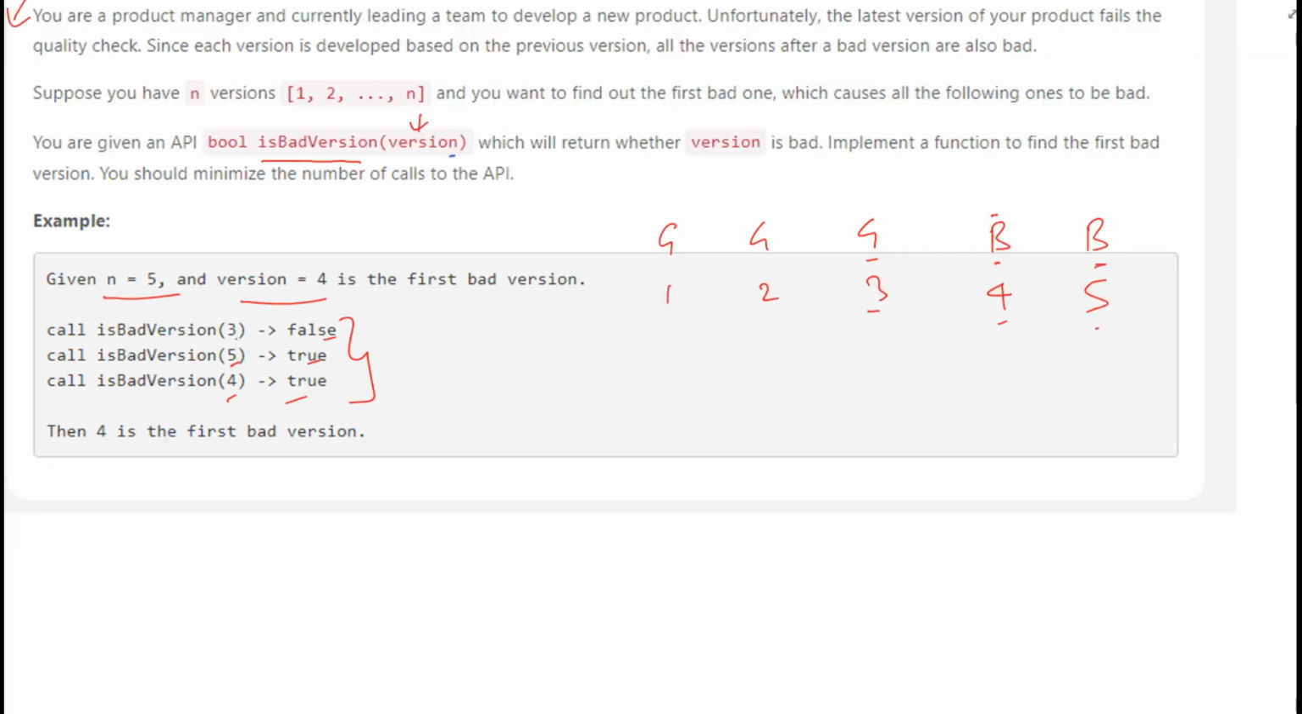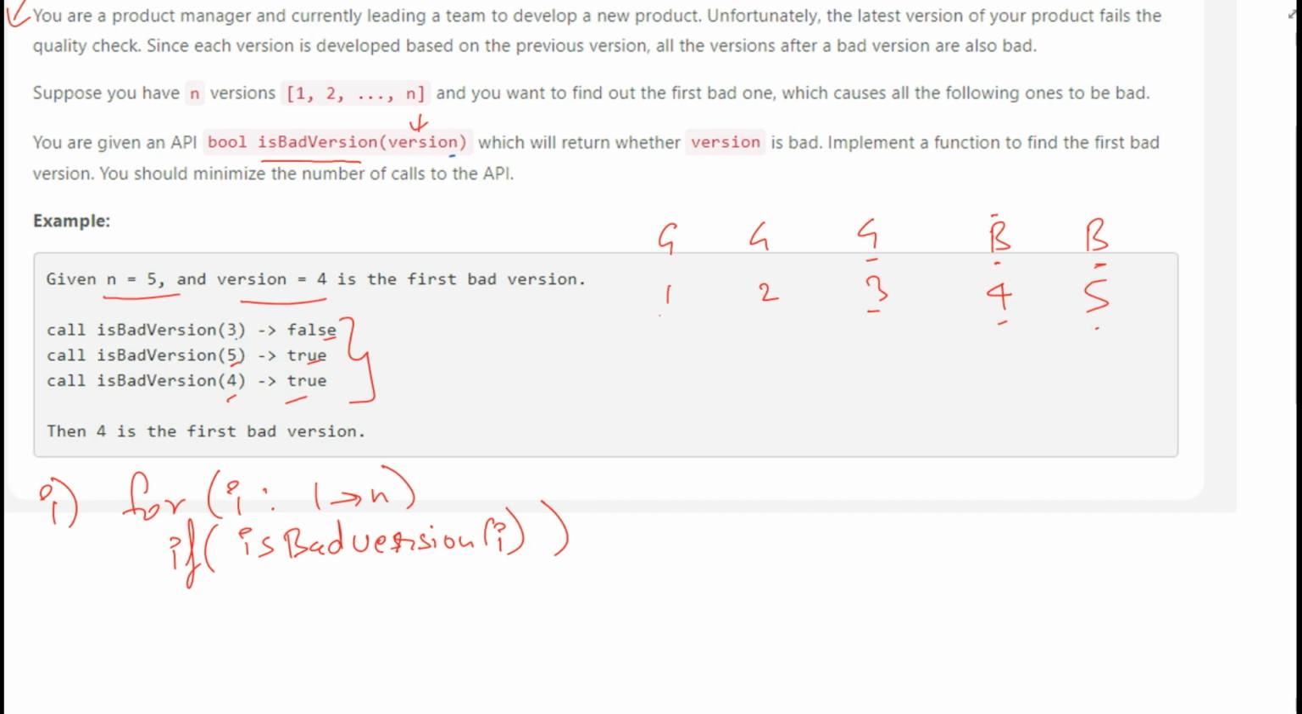The first method will be very simple. What we can do is just iterate from 1 to n. We can use one for loop where i is equal to 1 to n and call isBadVersion for each i. We can store it in some value or we can simply use if.